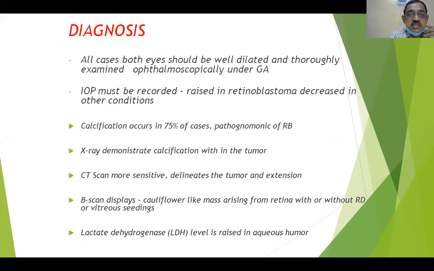So for the diagnosis, in all cases, both eyes should be well dilated and thoroughly examined ophthalmoscopically, with the indirect ophthalmoscope with a scleral depressor to see the periphery of the retina, and it should be done under general anesthesia because the children will not be cooperative. Even for adults, sometimes indirect ophthalmoscopy is a little painful, but they will bear with it. But the children, you cannot examine them unless you give them a general anesthesia.